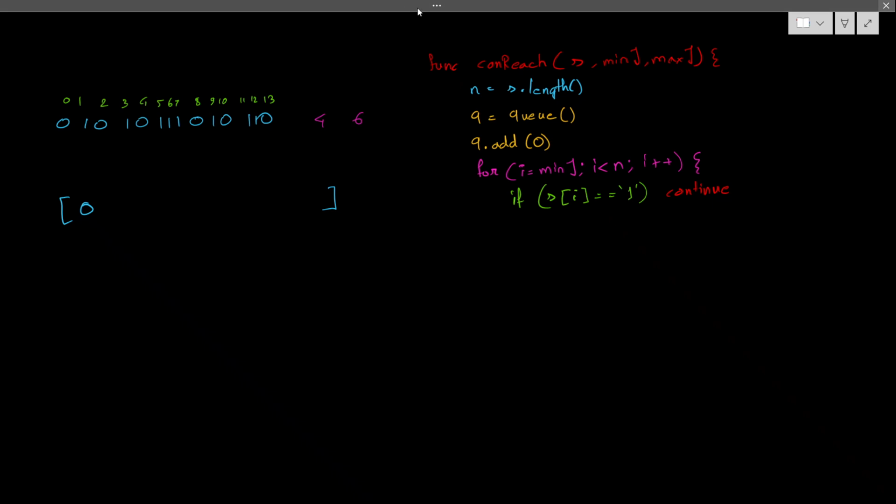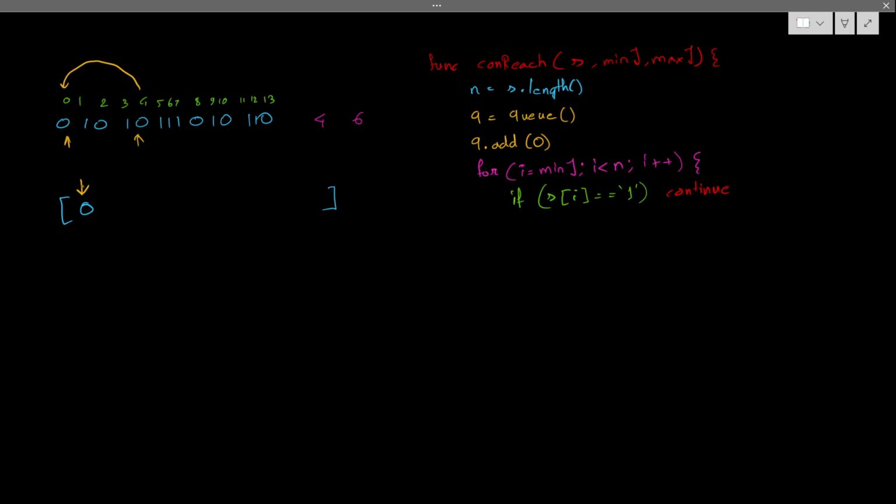Else, what will I do? If I got any 0, I will check from which place I can reach here. Can I reach from this 0? How could we check? What could be my previous case? This first item in this queue is representing the first 0 I am getting. This is the index position of the first 0 I am getting, so this 0 is present at index 0.